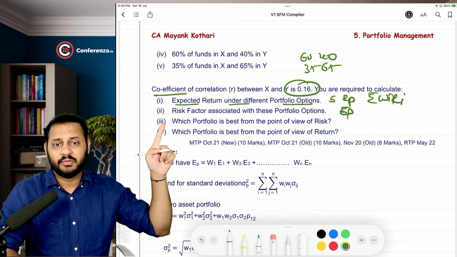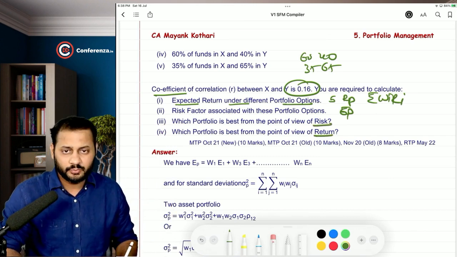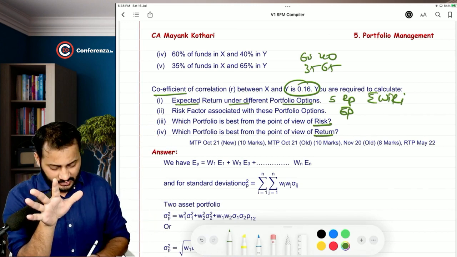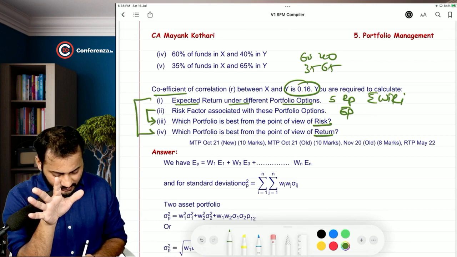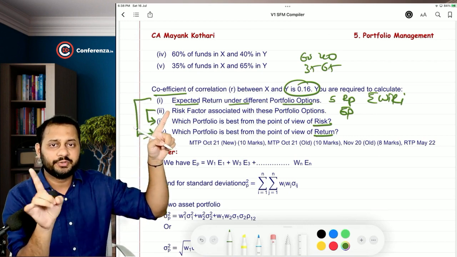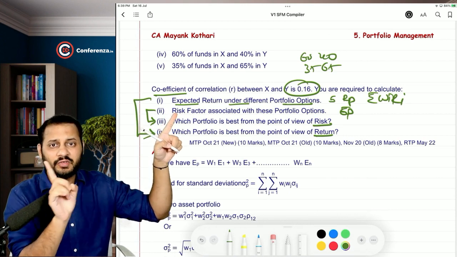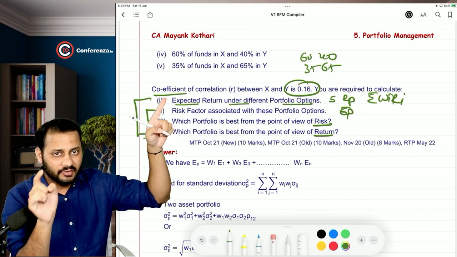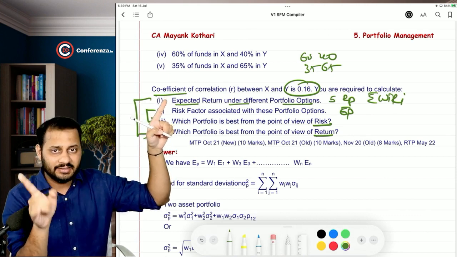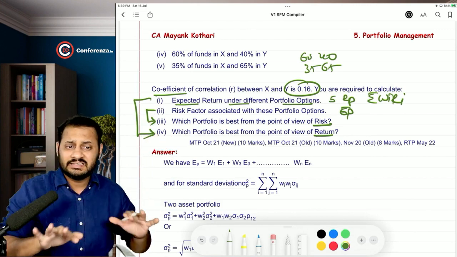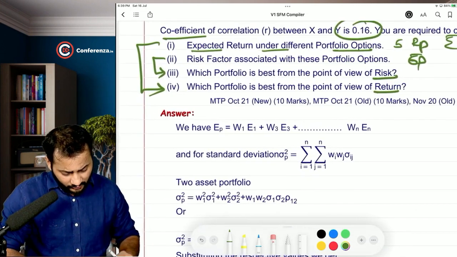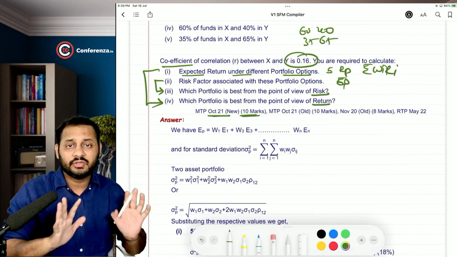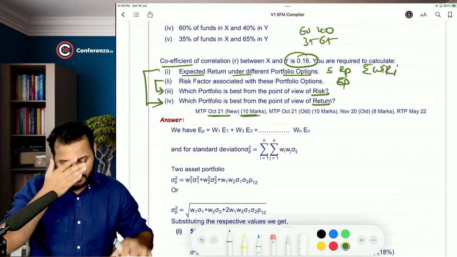Which portfolio is best from the point of view of risk and which portfolio is best from the point of view of return? From the 5 answers that you have calculated in the second part, this is related to the second part and this is related to the first part. Whichever option has the lowest answer, meaning lowest risk, that option is best. And in the fourth one, you will have to look at the first answer. Whichever out of the 5 has the highest return will be preferred. That's it. Easy question. For 8 marks, I don't know why. In October 21, they asked for 10 marks. It is never going to come for 10 marks in the real exam. It was the mock test paper.